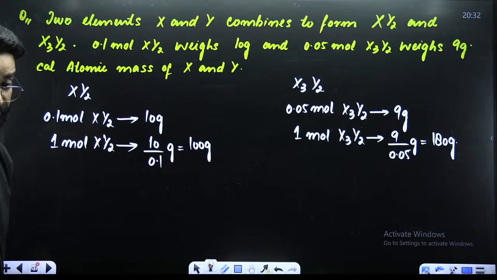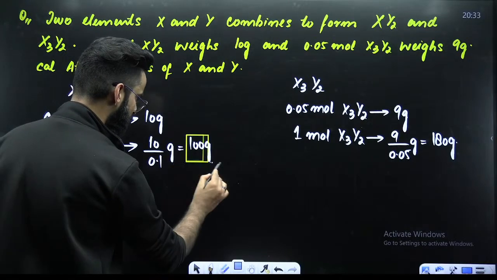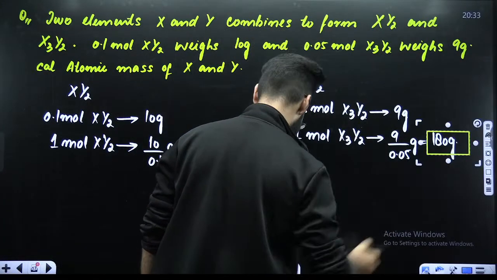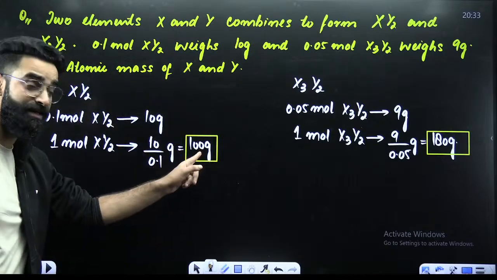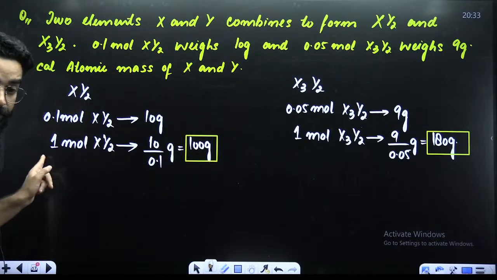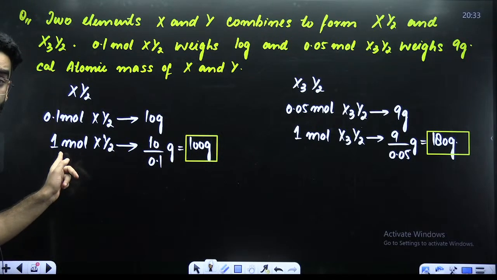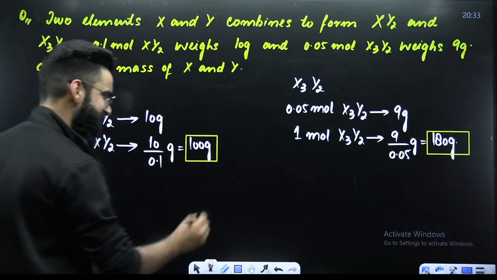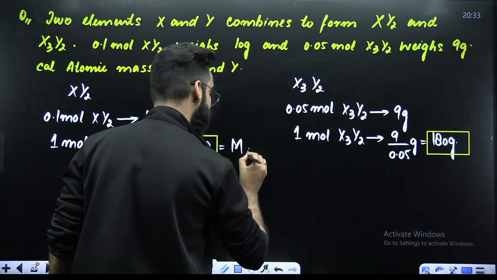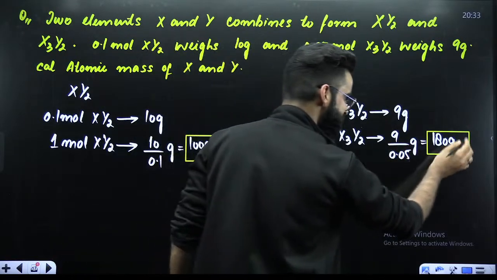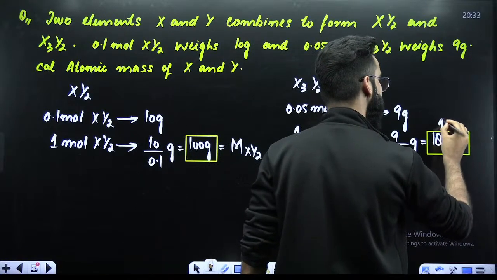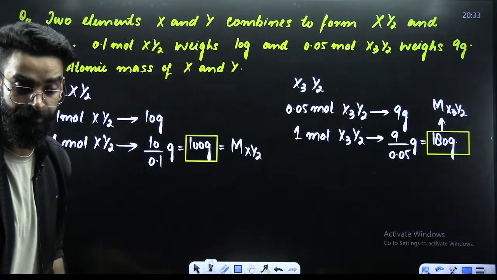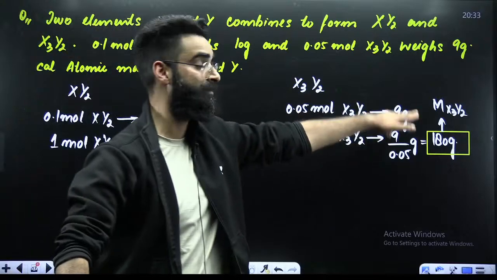Now, if you think logically, what did we calculate? This 100 grams is the mass of 1 mole of XY2. And the mass of 1 mole of a substance is what we call the molar mass. So this is the molar mass of XY2. Similarly, this is the mass of 1 mole of X3Y2, so you'll call this the molar mass of X3Y2. So you got the molar mass of XY2 and the molar mass of X3Y2.